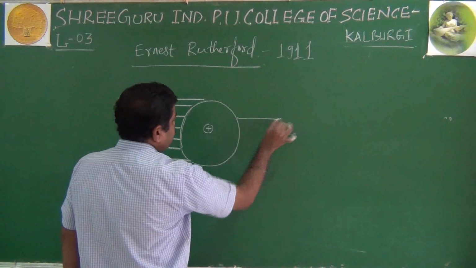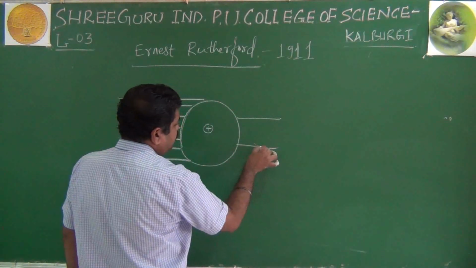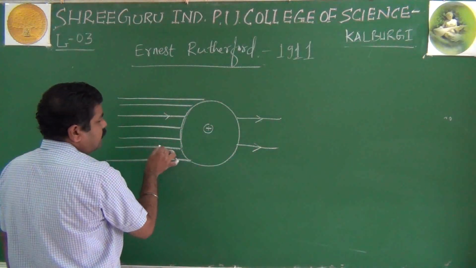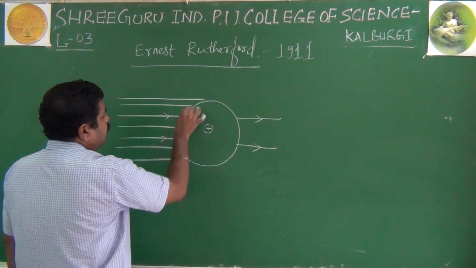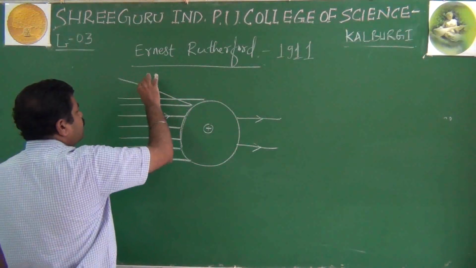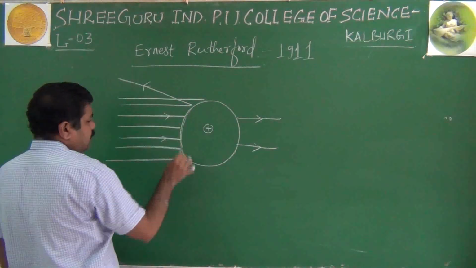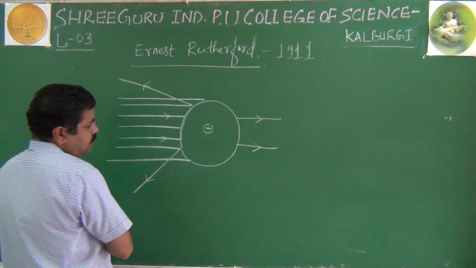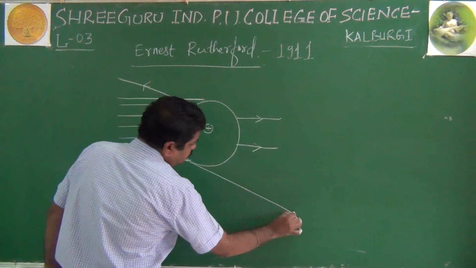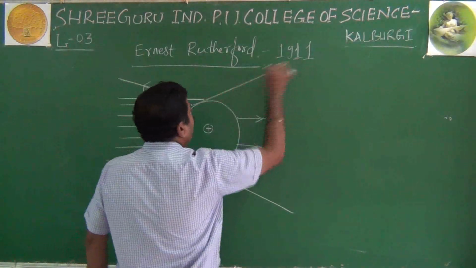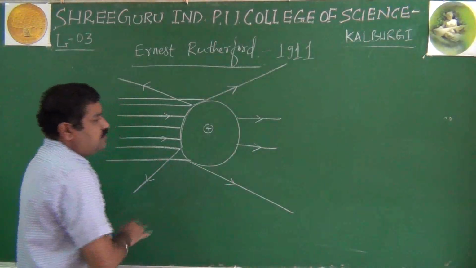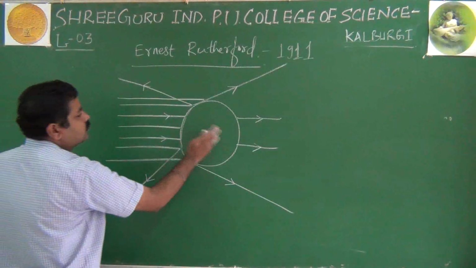some of the rays move in a straight line without hitting the nucleus. Some of the rays are reflected back at some angle. Some of the rays are refracted at some angle.